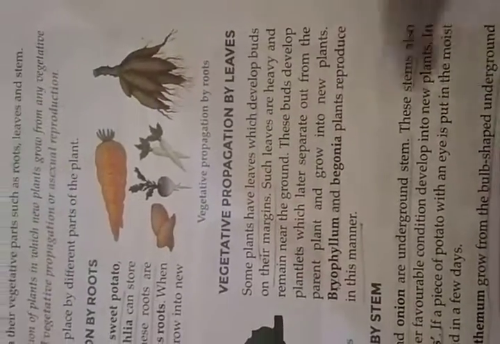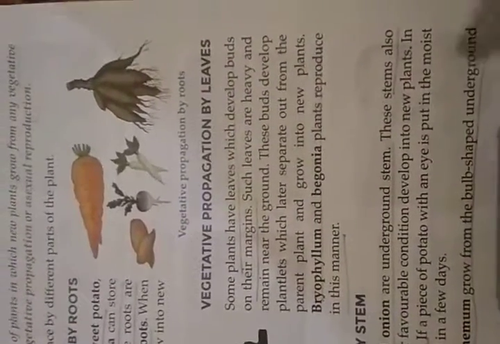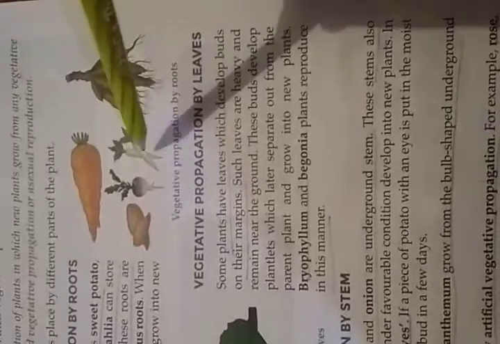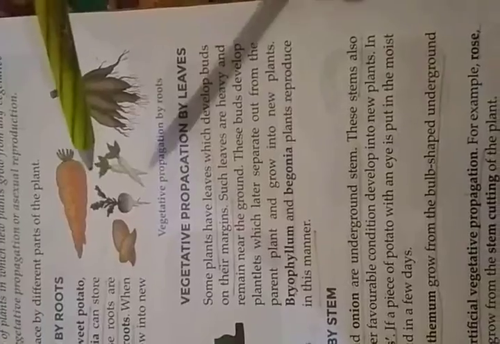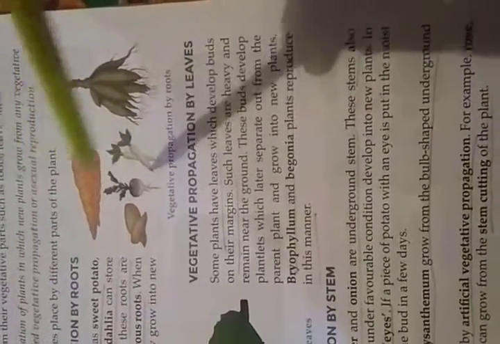Carrot, turnip, radish are all roots, and when these roots are planted, they give birth to a new plant. This is vegetative propagation through the root.